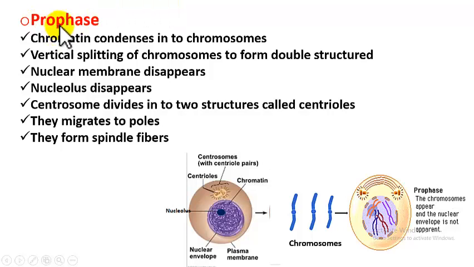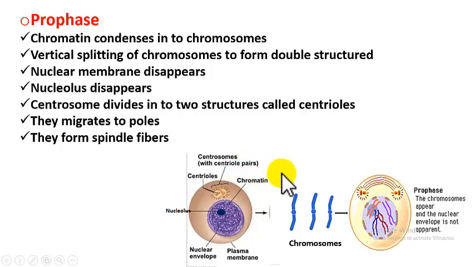Pro means first. So it is the first phase in the division of the nucleus. So what happens here? The first change that happens is chromatin condenses into chromosomes. So see here, this is the cell and this is the nucleus. Nucleus has nuclear membrane, and inside the nucleus we have a network of threads, and this network of threads is called as chromatin. Students, remember, chromatin and chromosomes are one and the same. They are chemically same, but the structure is different. If they are like rods, they are called as chromosomes. If they are like network, it is called as chromatin.